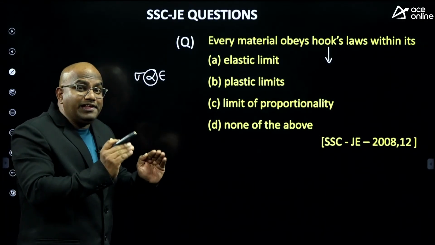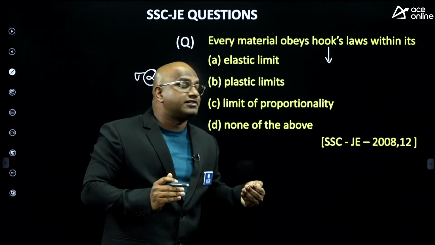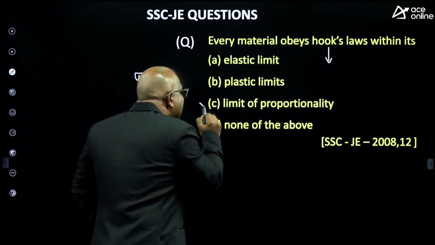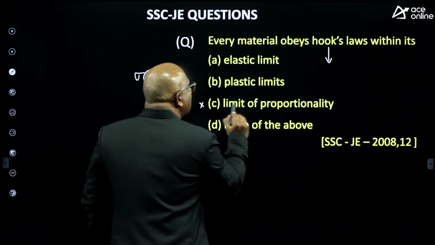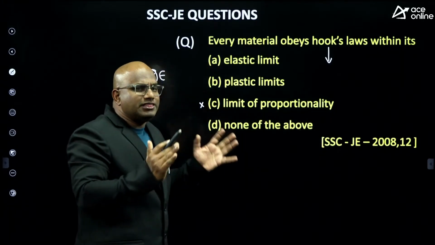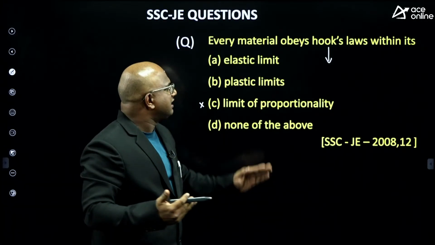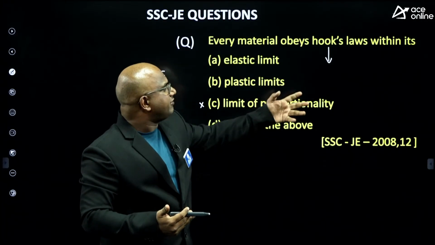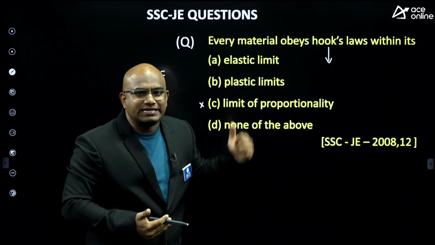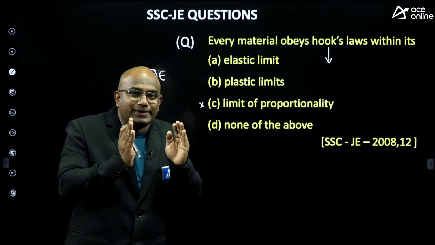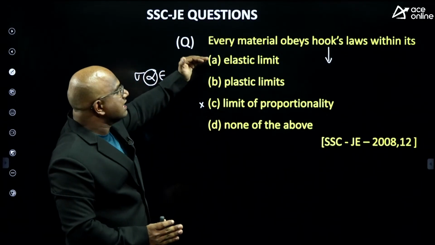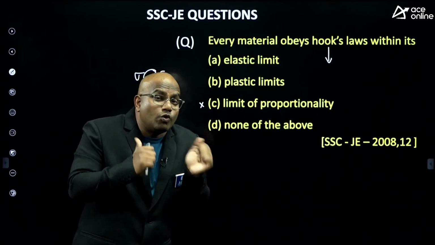Then why in some exams do they give the elastic limit? Suppose proportionality limit is not there in the options. Suppose instead of proportionality limit, they give some ultimate point, some fracture point, some yield point. Then the answer is elastic limit. If proportionality limit is not there in the options, then elastic limit is the correct answer, guys. Why is it correct?